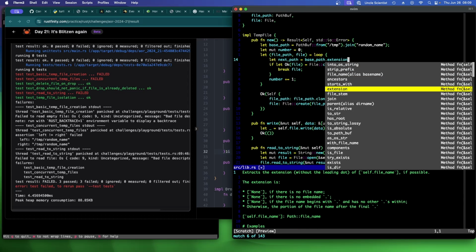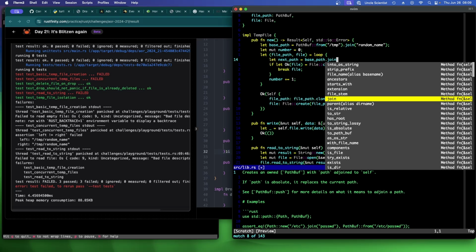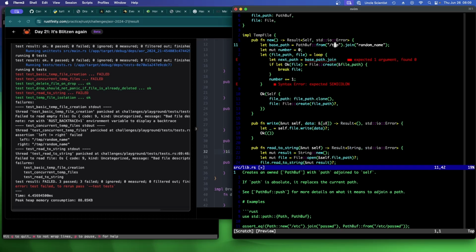Extension extracts the extension. Join adds a new directory path. I guess what I can just do is this from temp and then say join format bang random name dot number. And this can be next path, break next path file. Otherwise, number plus equals 1 and semicolon.